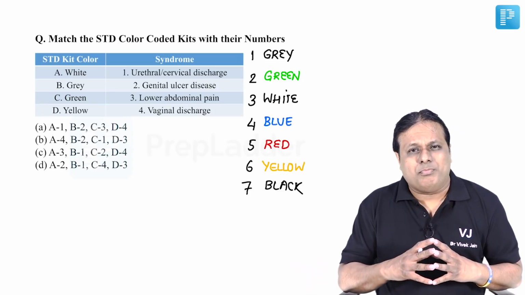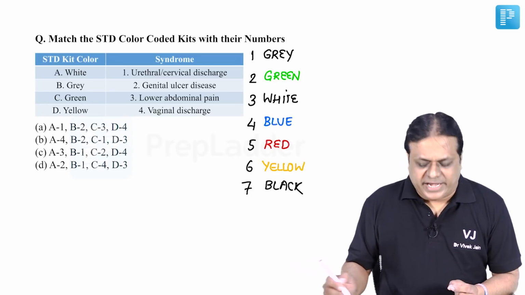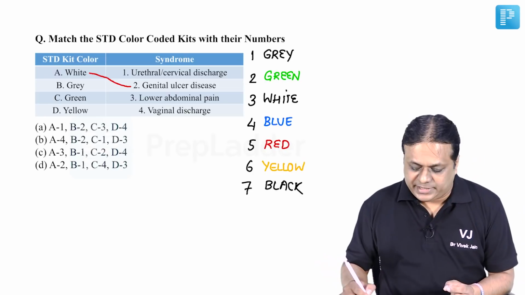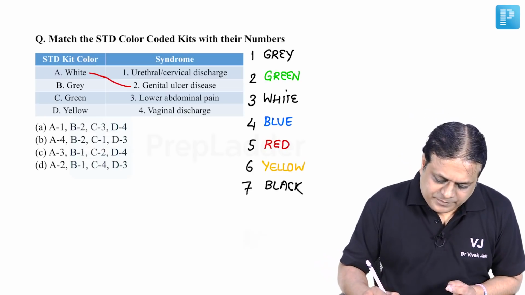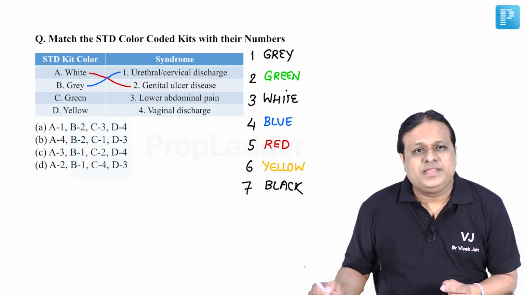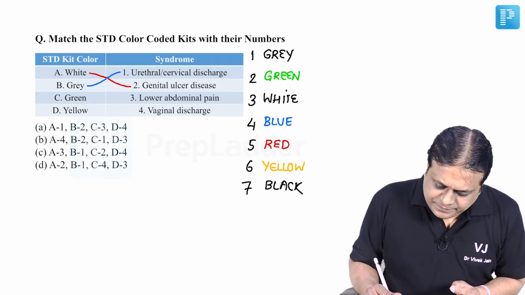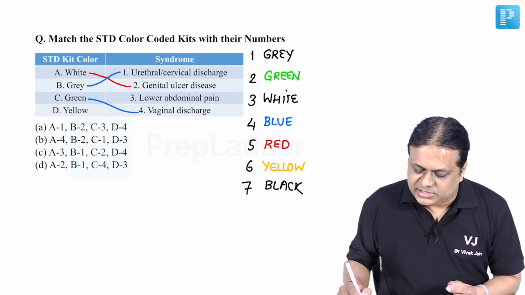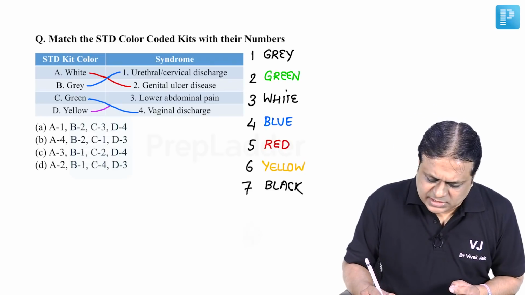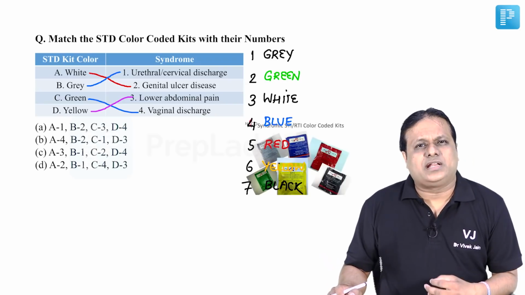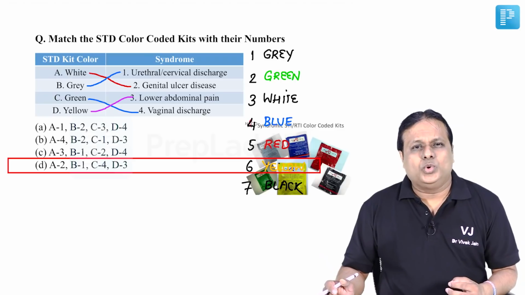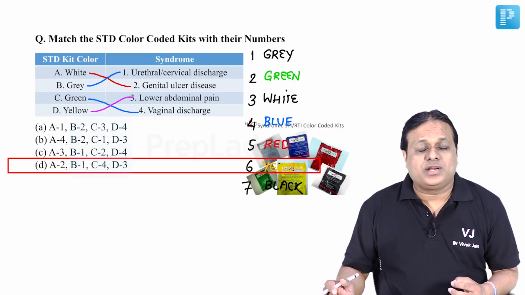You just have to match the two columns correctly. So white will be genito-ulcerative disease, which is non-herpetic. Gray will be kit number 1, urethral or cervical discharge. Green, this will be vaginal discharge, trichomonas vaginalis, I told you. And yellow will be kit number 6, lower abdominal pain. So the correct answer to this question is choice number D, A2, B1, C4, D3.